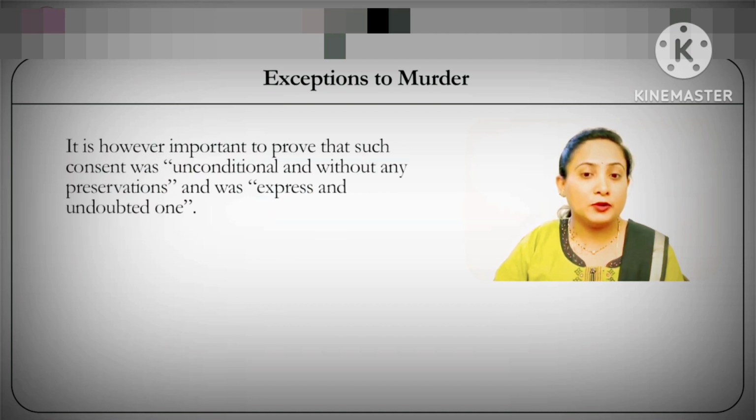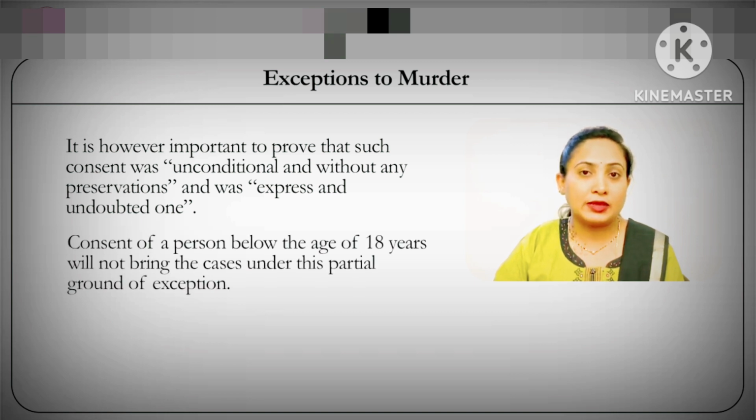It is however important to know and to prove that this consent should be an unconditional one without any reservations. Further, the consent given by the victim must be clear, express and undoubted. The whole burden lies upon the accused to get this ground of exception. Consent of a person below 18 years would continue to make it an offence of murder.